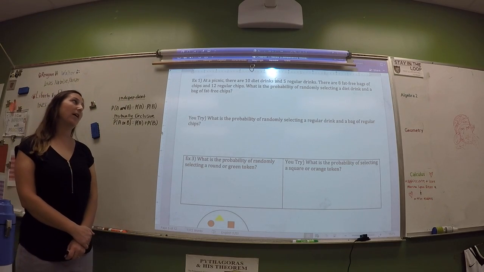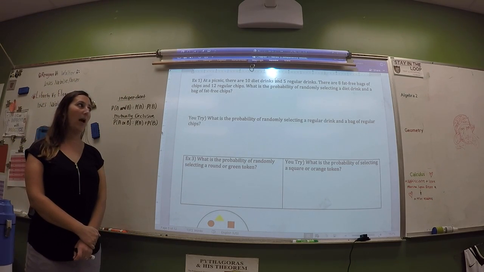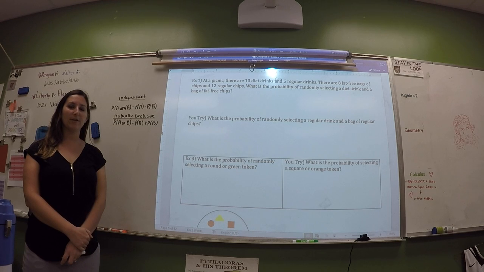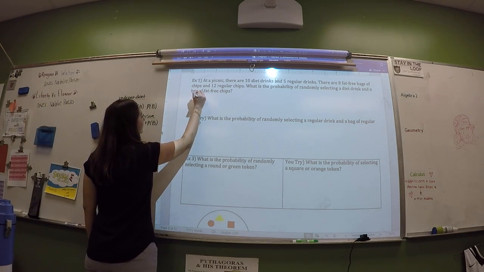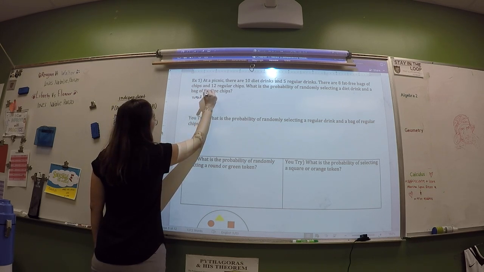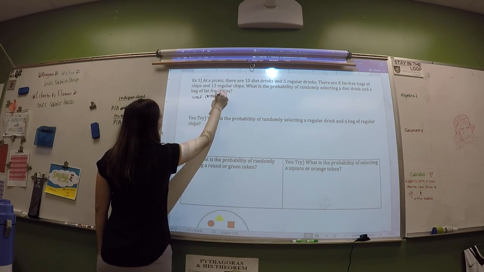At a picnic table, there are 10 diet drinks and 5 regular drinks. So first, let me ask you how many total drinks we got. 10, 5, 15. There are 15 total drinks.